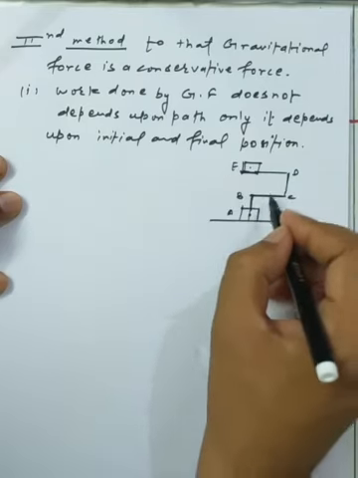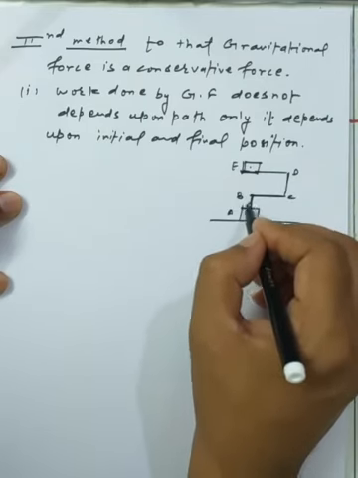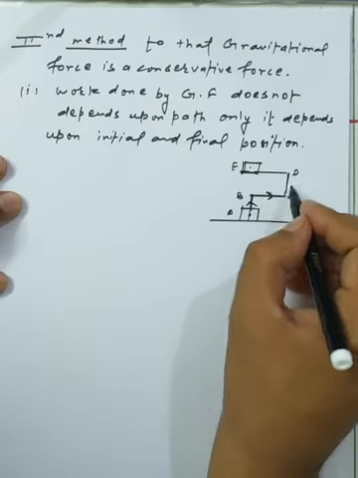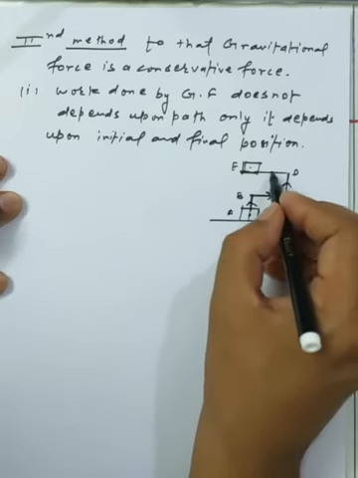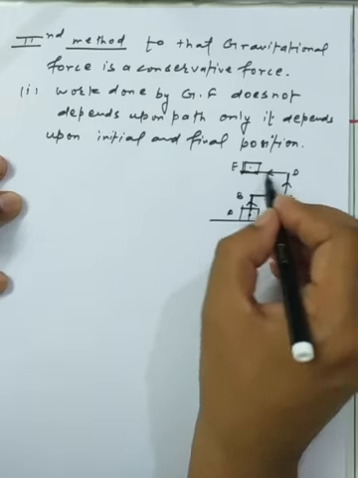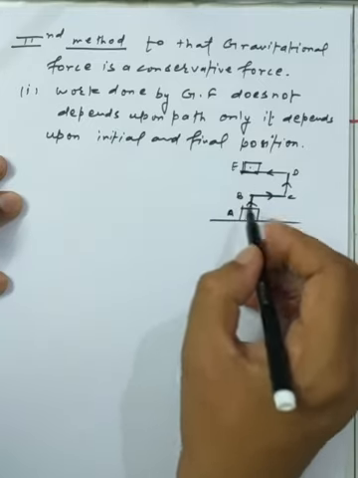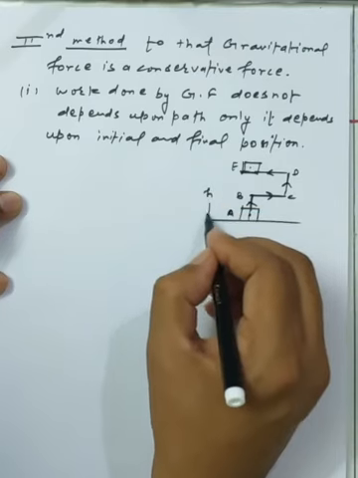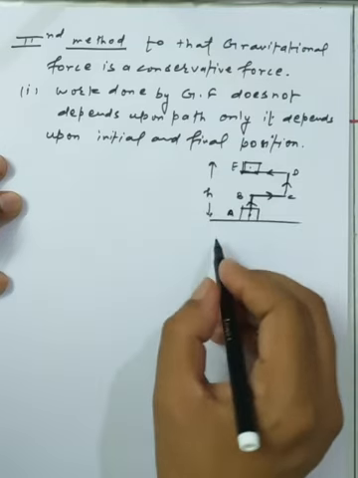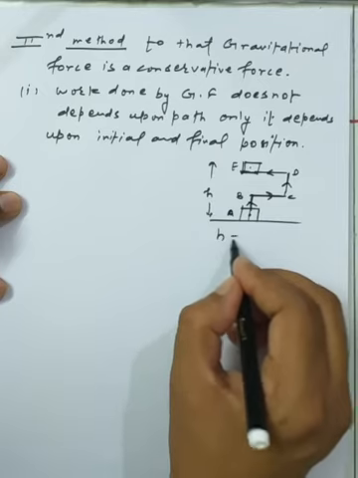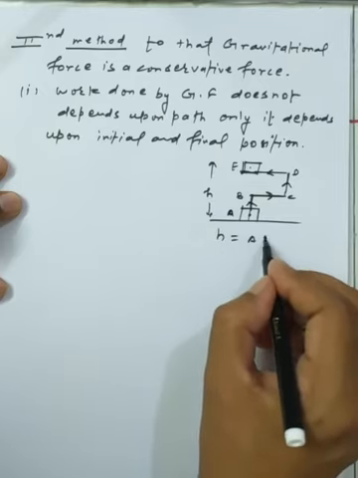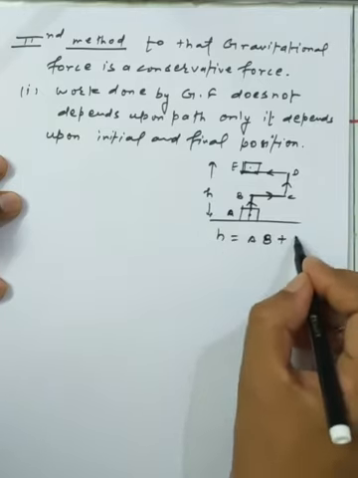So we first move the object from A to B, then from B to C, then from C to D, and then from D to E. The total height from A to E is called H. We can assume here that H is a combination of AB plus CD.